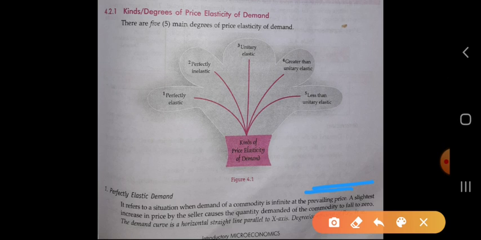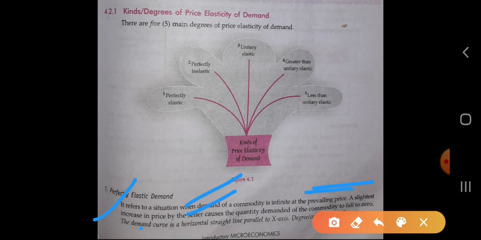A slightest increase in the price by the seller causes the quantity demanded of the commodity to fall to zero. Okay, the quantity demanded by any consumer becomes zero.